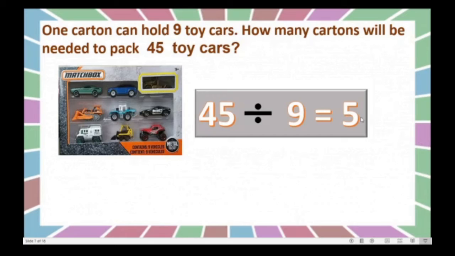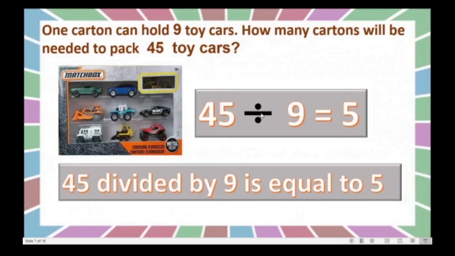So how many cartons did we get here? 5. Here we read this: 45 divided by 9 is equal to 5. Got this, children? Good.